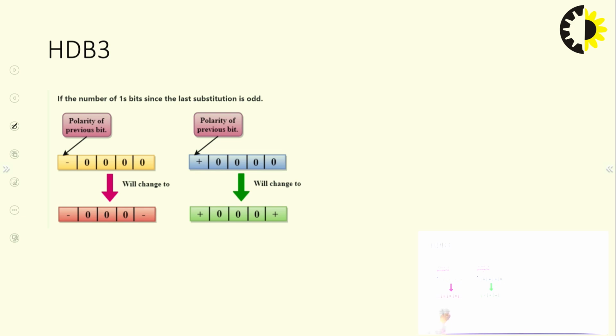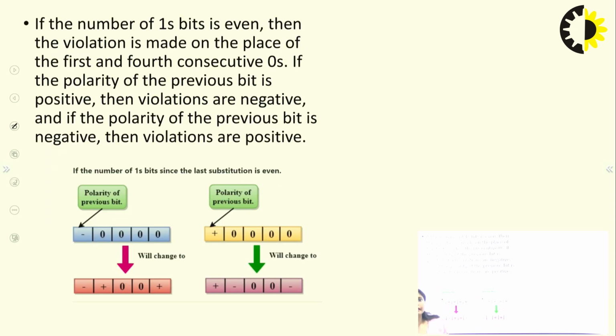Here is the scheme. If the number of 1 bits since the last substitution is odd and the previous polarity is negative, you write the 4 zeros as negative, 3 zeros and negative. And if the previous polarity is positive, you write positive, 3 zeros and positive. This is the HDB3 scheme. In HDB3, the polarity of the previous bit is negative and the next positive. So always remember this particular scheme.